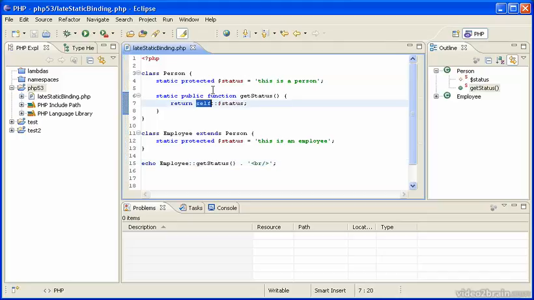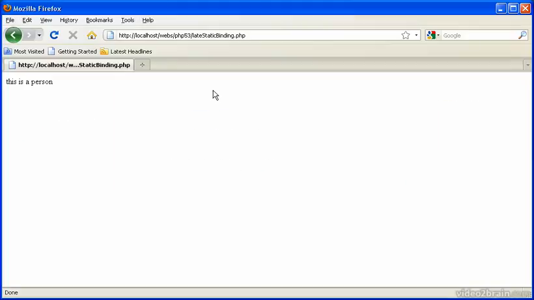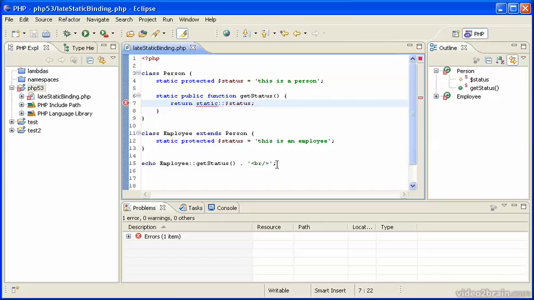PHP 5.3 enables us to say static instead of self, which then gives us exactly what we want. F5, and "this is an employee". So this is a way to solve the problem that we have had up until PHP 5.3, which didn't allow us to get static variables from classes which inherit other classes. And now in PHP 5.3, we can do that with the static prefix here.